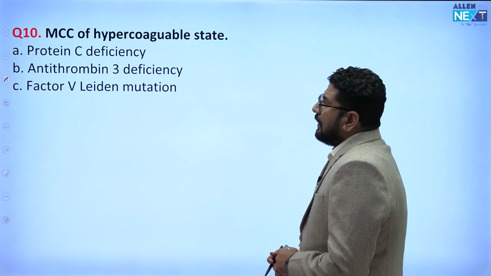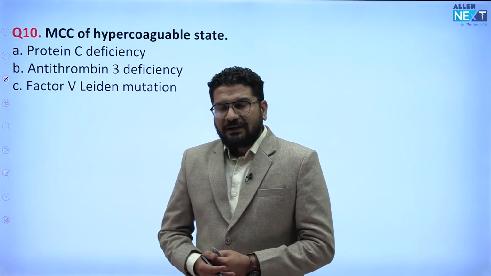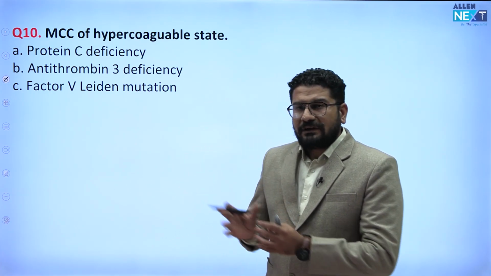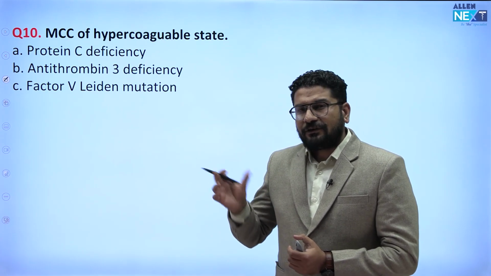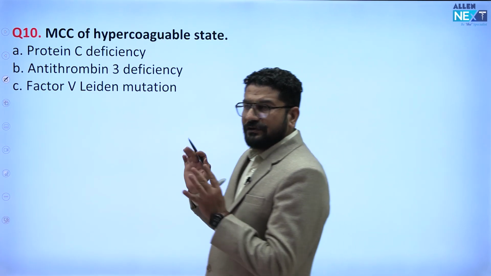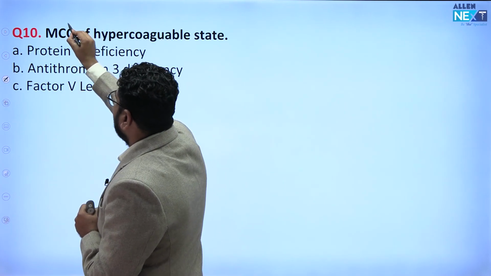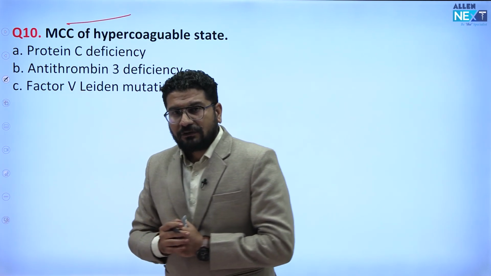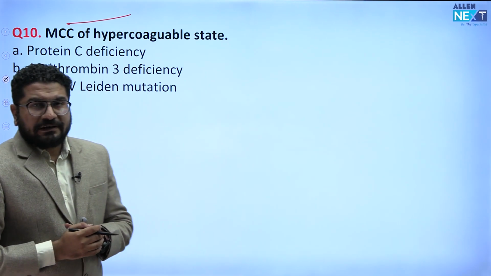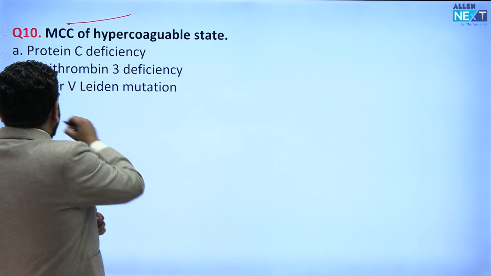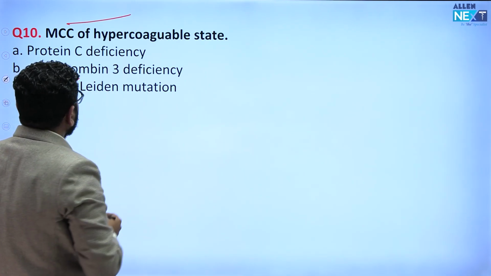Most common cause of hypercoagulable state. So this was the question which a student told us. So let me just try to make it even more correct. I think that this could have mentioned most common inherited cause. So that should be the line. Most common inherited cause. So when we see most common inherited cause, this is a factor 5 Leiden mutation, right?